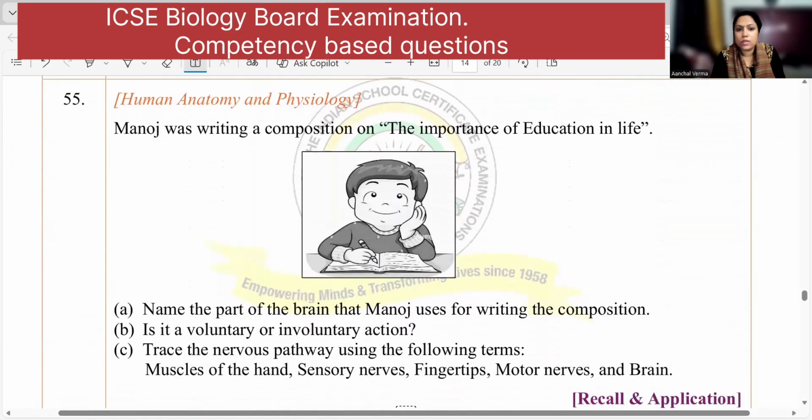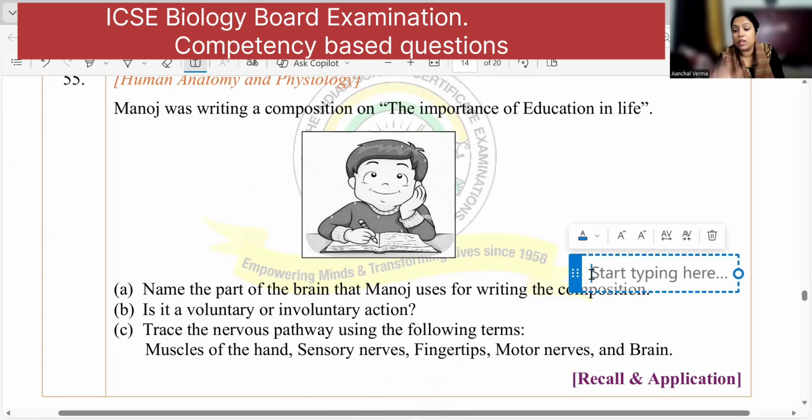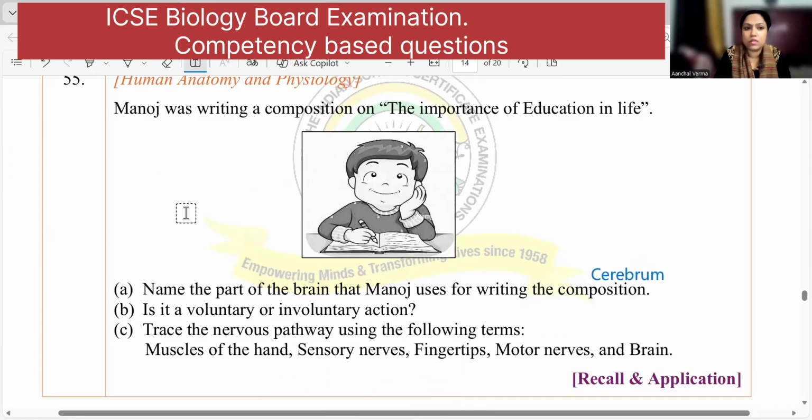Now Manoj was writing a composition, the importance of education in life. Now name the part of the brain he uses to write his composition. Now here he is thinking and applying his knowledge. So it is cerebrum. Is it voluntary or involuntary action? So obviously it is a voluntary action. He's thinking and writing on his own.